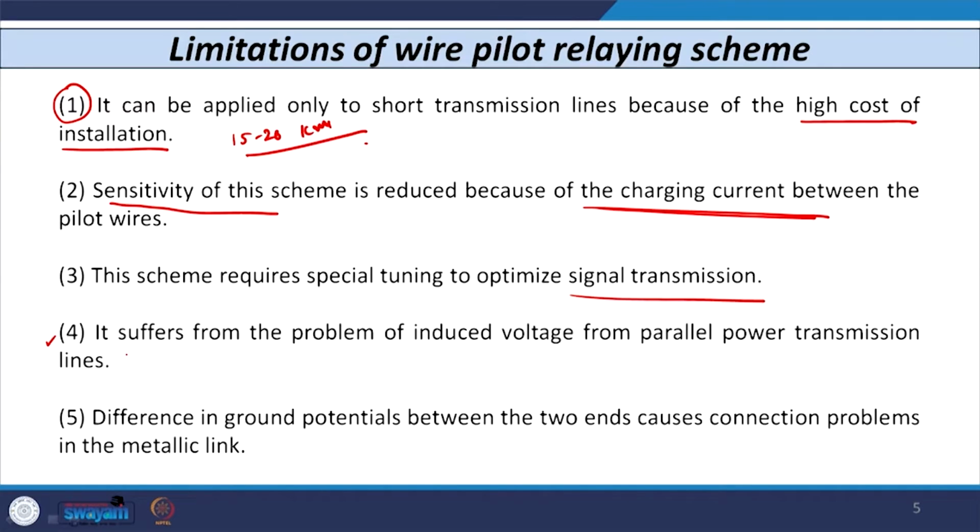The fourth important disadvantage of this type of wire pilot relaying scheme is that it suffers from the problem of induced voltage on the parallel transmission line. So, we have to rectify this type of problem by some means. Some compensation is required.